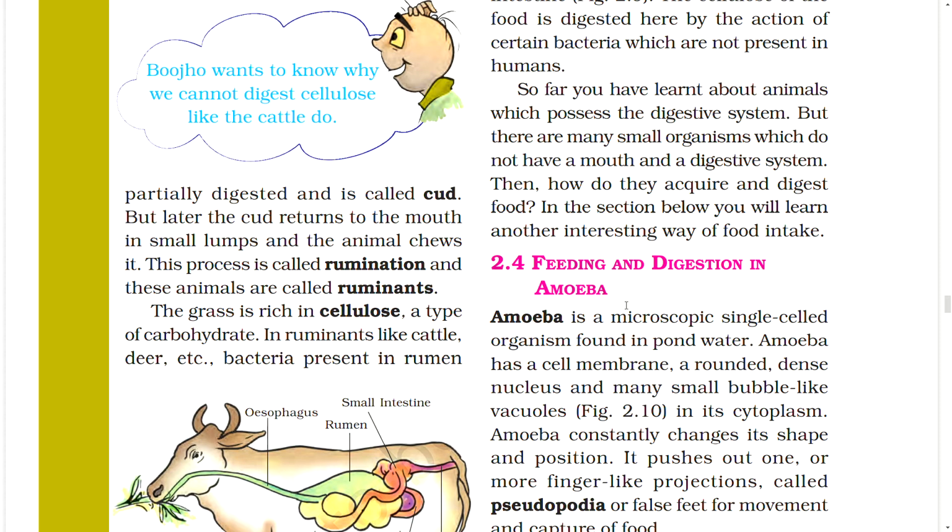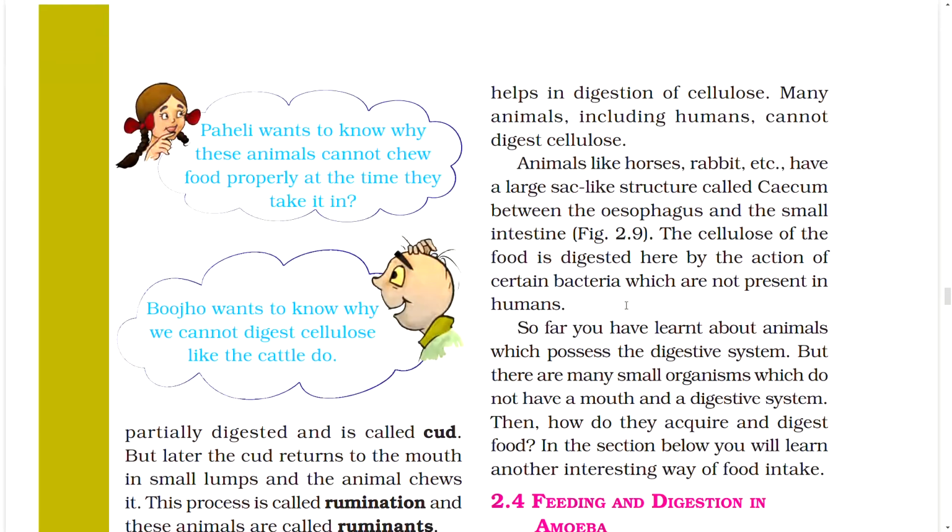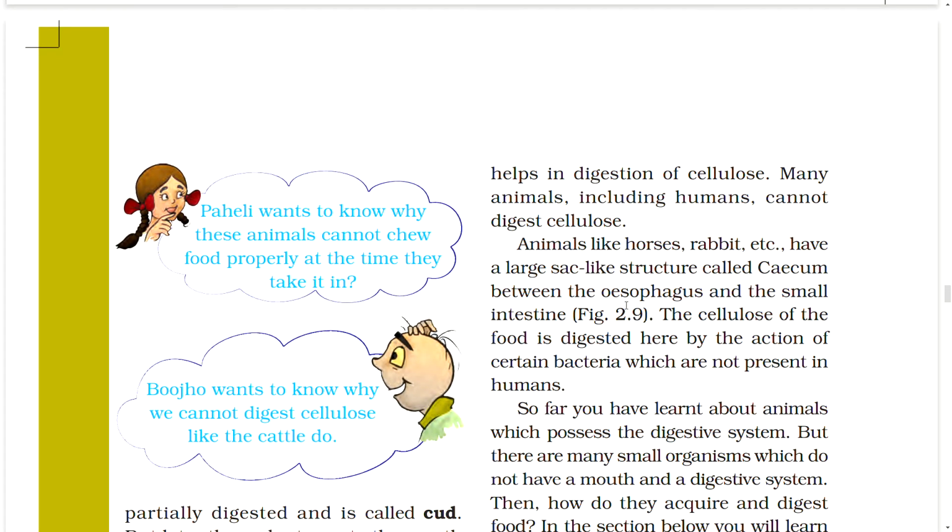This process is called rumination and these animals are called ruminants. The grass is rich in cellulose, a type of carbohydrate. In ruminants like cattle, deer, etc., bacteria present in ruminants help in digestion of cellulose. Figure: digestive system of ruminant, showing esophagus, rumen, small intestine, stomach, cecum, large intestine.